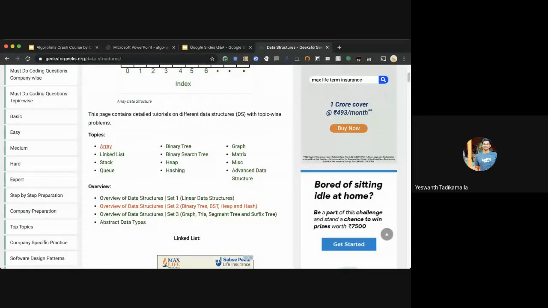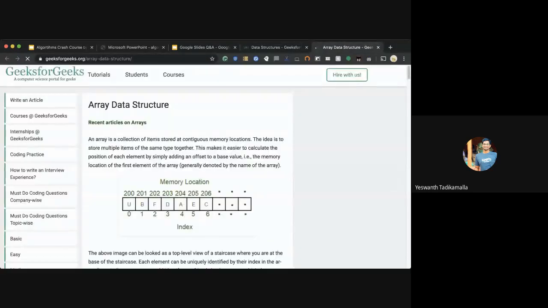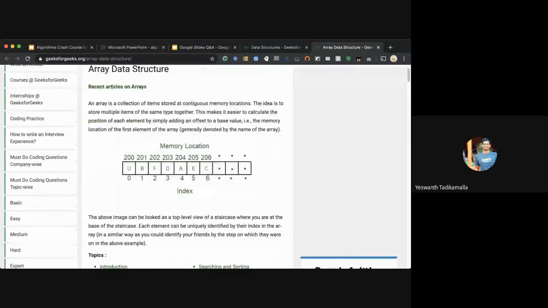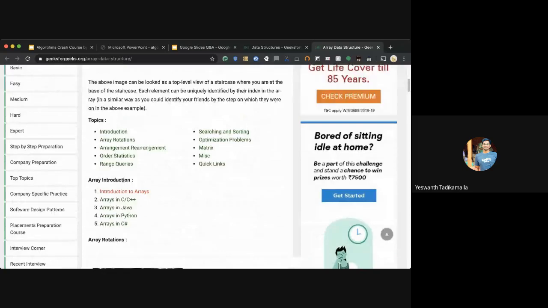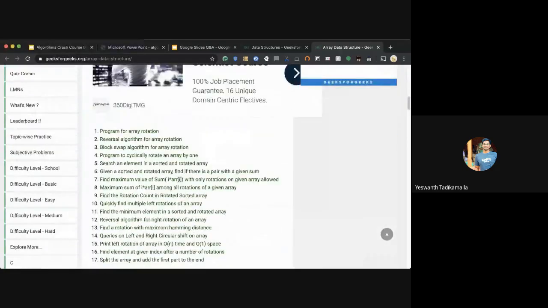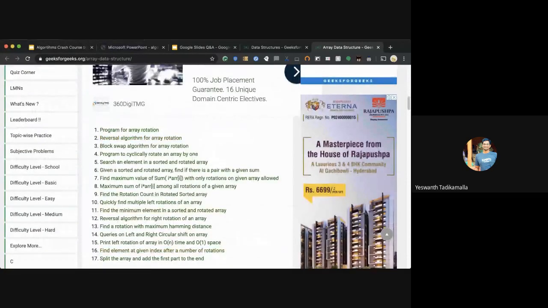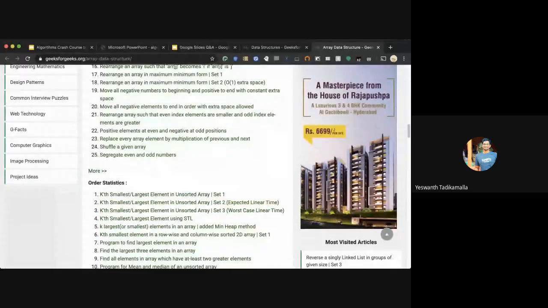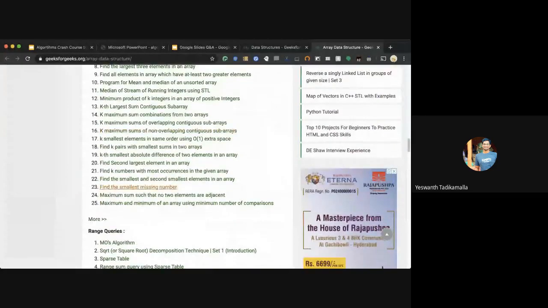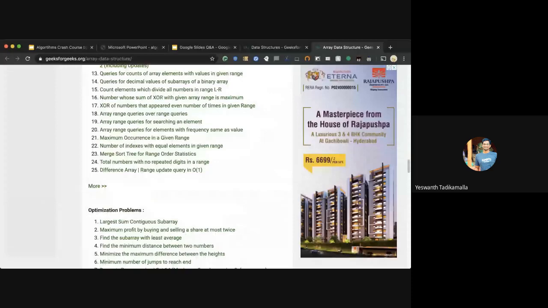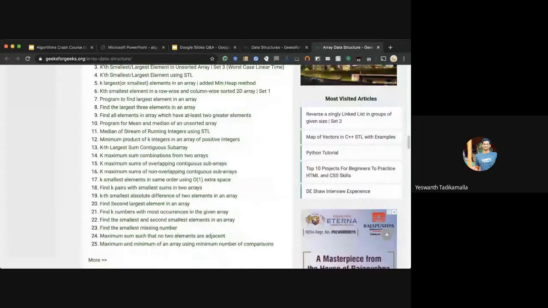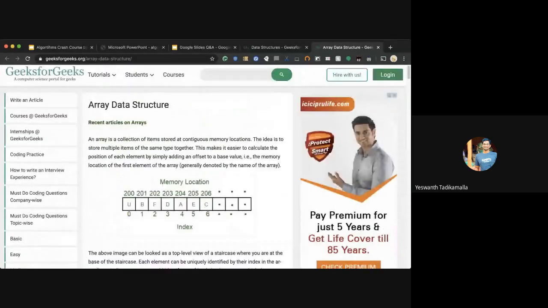Let's take, for example, array. For array, it gives a brief analysis of what an array is and what types of questions are there for an array. Tons of questions are there for just array.